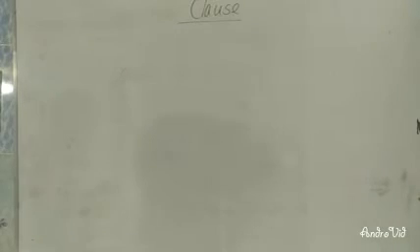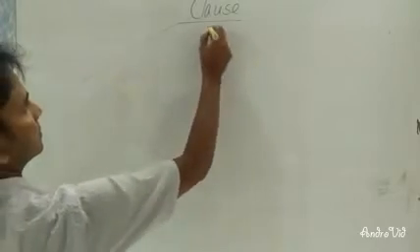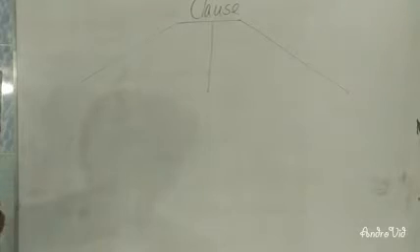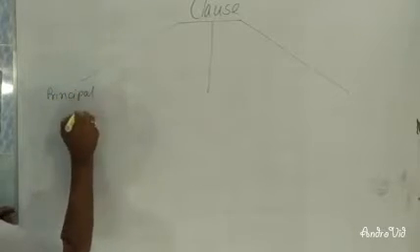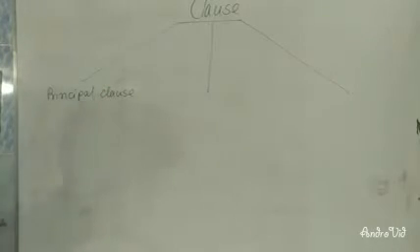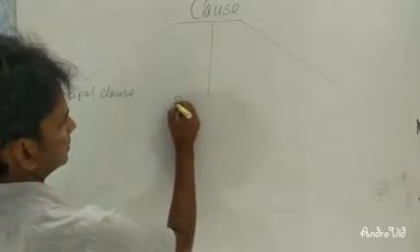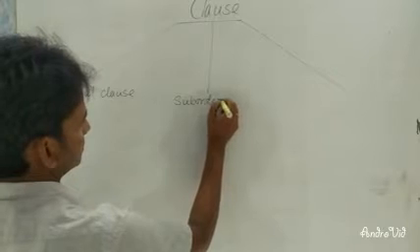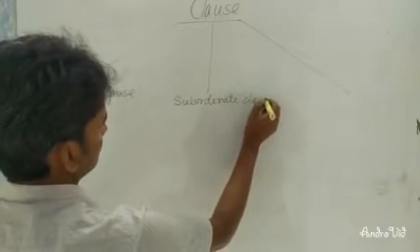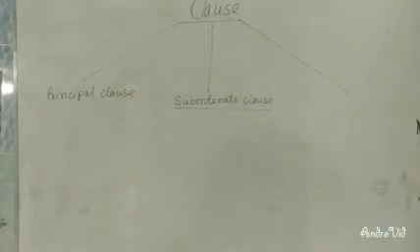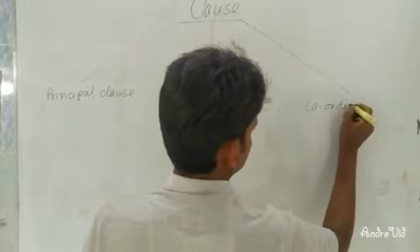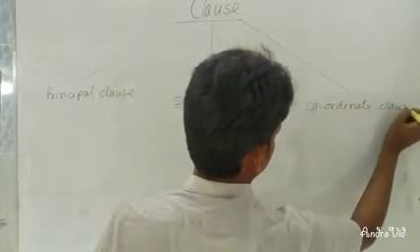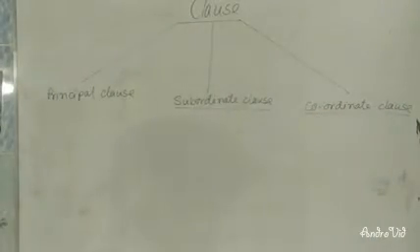Clause is finally classified into three: principal clause, subordinate clause, and coordinate clause. There are three types of clauses.